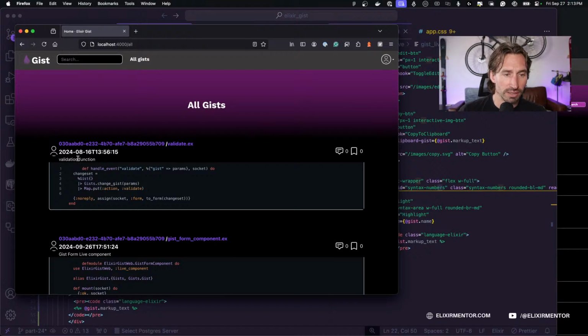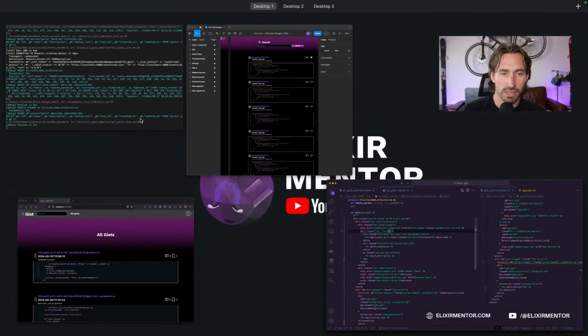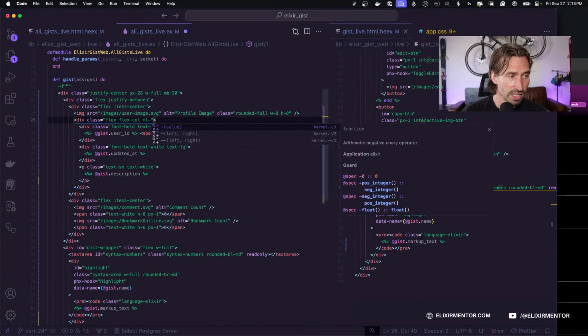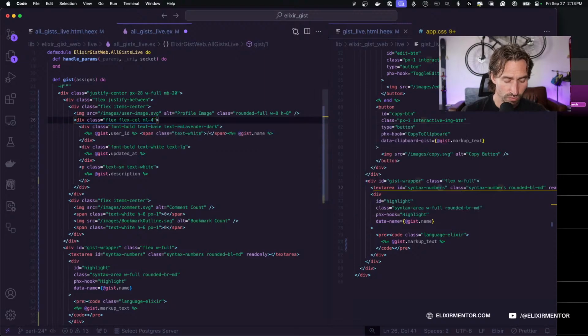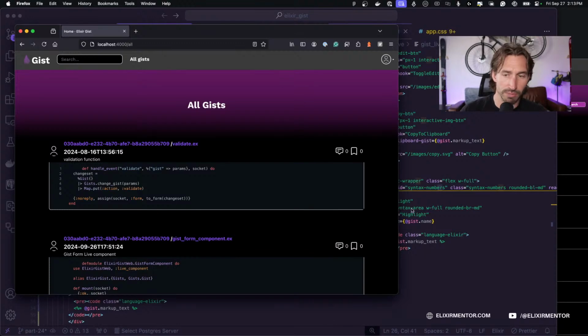All right, we need a little bit of margin on the bottom of our description. So right here we have our flex column. I feel like we could have some margin on the left between the profile image. So margin left, and I don't know, let's just do 4. Yeah, that's already better.